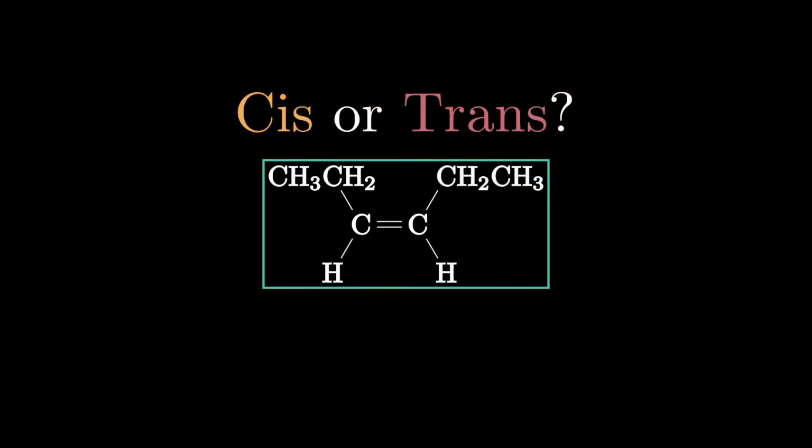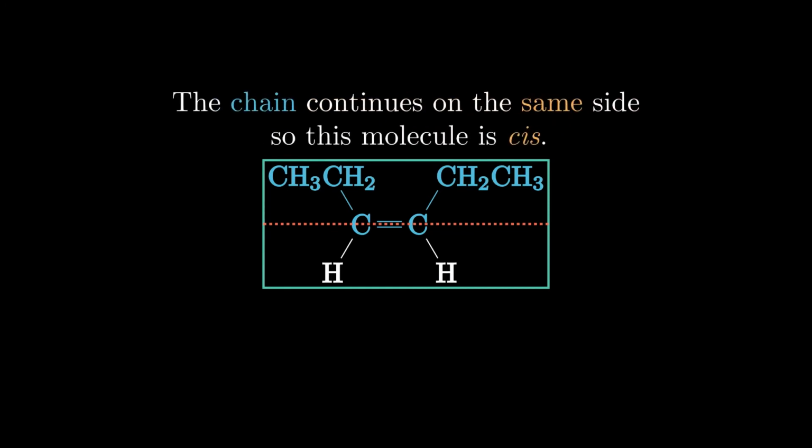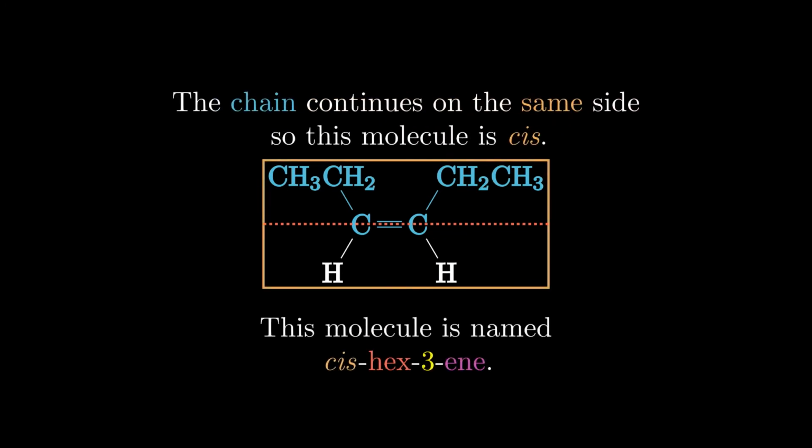Now, how to go about identifying a molecule that can be classified as cis or trans? We split the molecule along the double bond and look at the position of the parent chain. If the path of the chain is on the same side of the double bond, we classify it as cis. We add the prefix before the name of the molecule. So this one is cis-hex-3-ene.